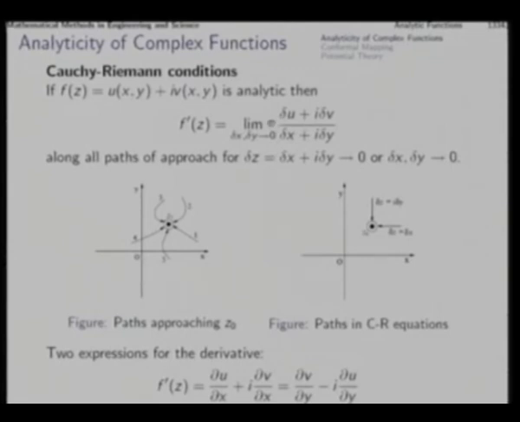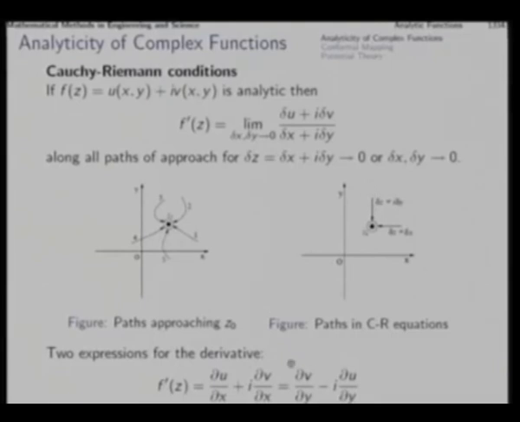So, this will be 1 by i del u by del y, that is this, 1 by i, which is minus i, because minus i square is 1, plus i by i will get cancelled, the rest is del v by del y, that is here. So, along this path we will have this derivative expression, along this path we will have this derivative expression.